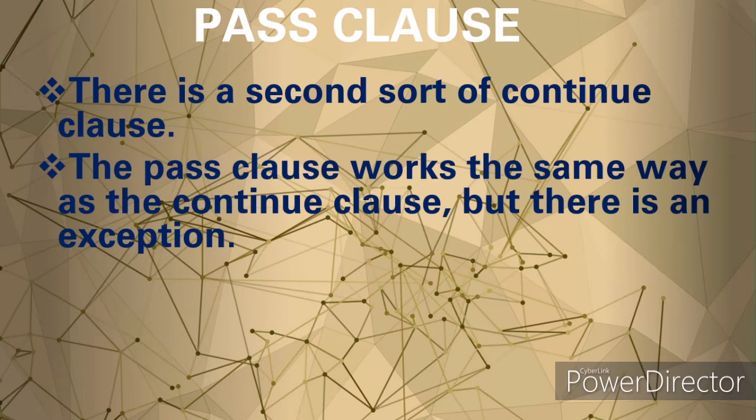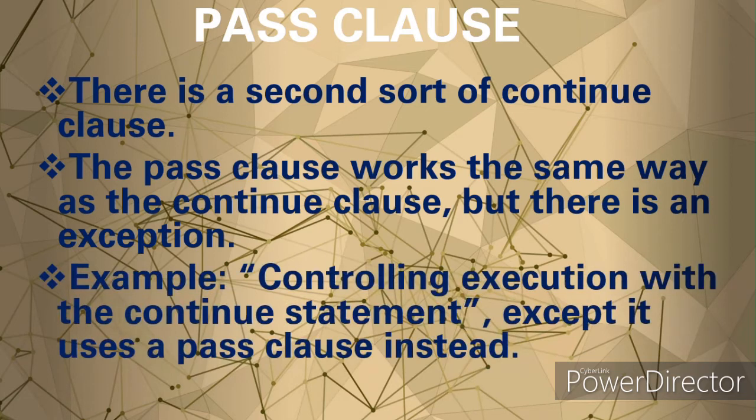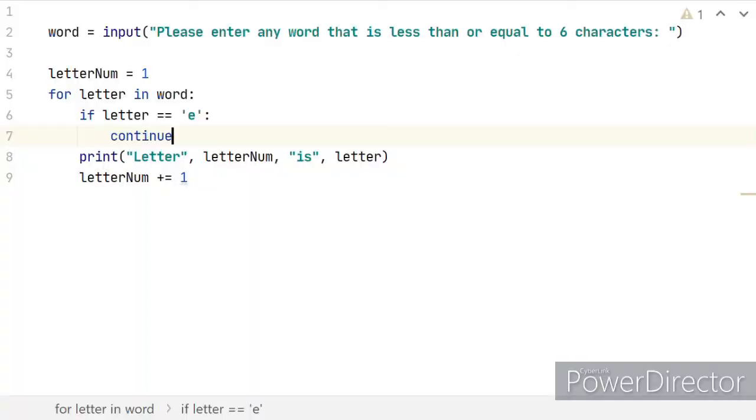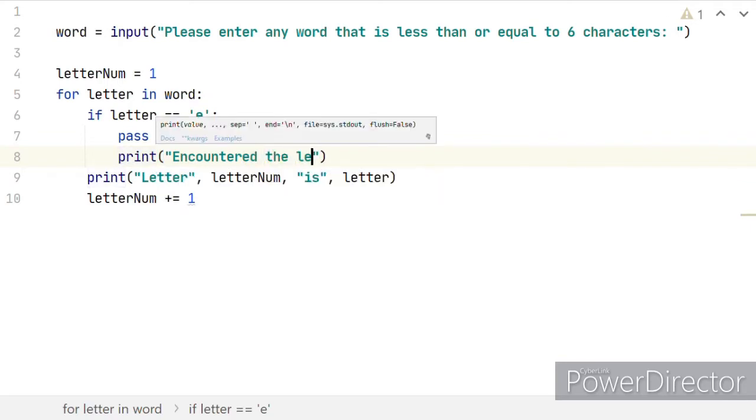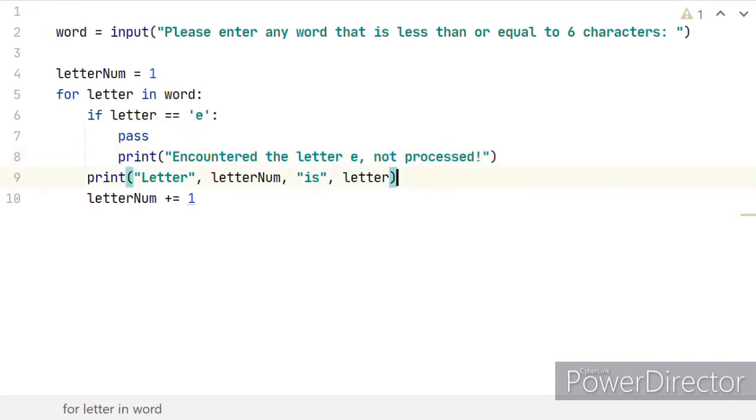The example I will show you now is controlling execution with the continue statement, except it uses a pass statement instead. Basically, we will change this continue keyword to pass, and after that we will print "encountered the letter E not processed." Just change this. Okay, encountered the letter E not processed. And now let's run this code.